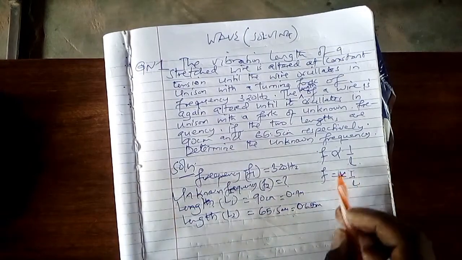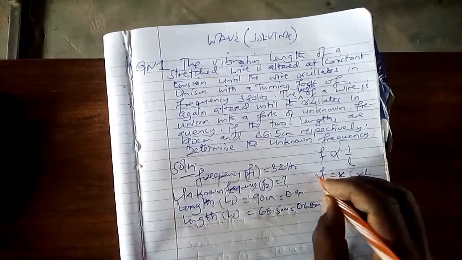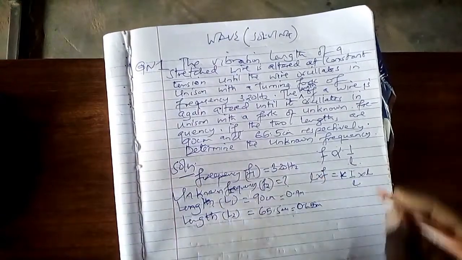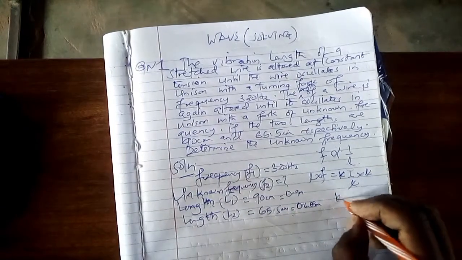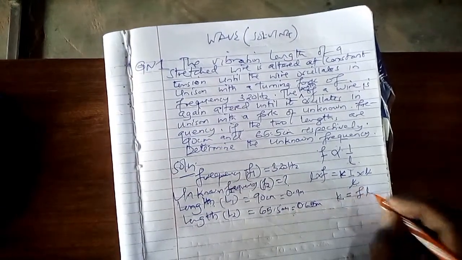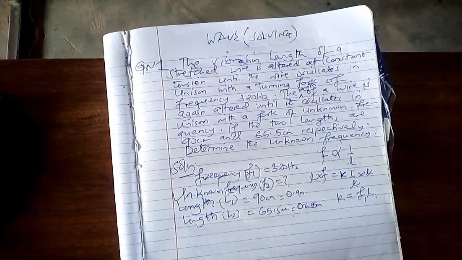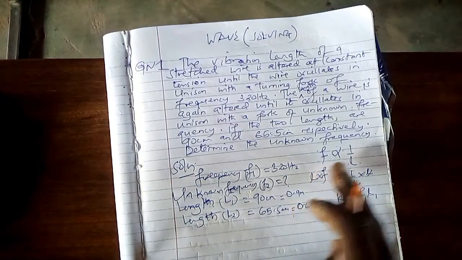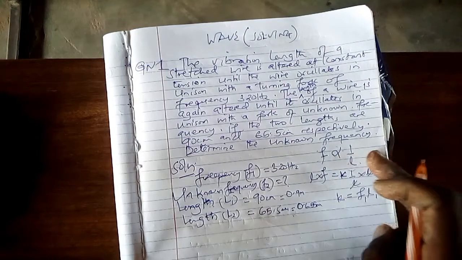Apart from that, how can we make the constant k the subject? We are supposed to multiply by L. Once you multiply by L, L and L will cancel, so what remains is k, which is equal to F times L. Let this one be F1 and L1. Because we have two lengths and two frequencies, let us consider another frequency from here. Once you multiply by L, we also get L F is equal to k.